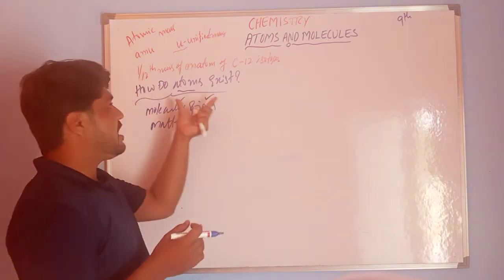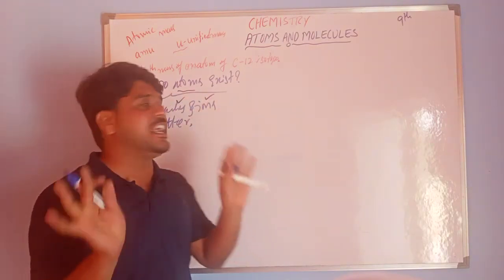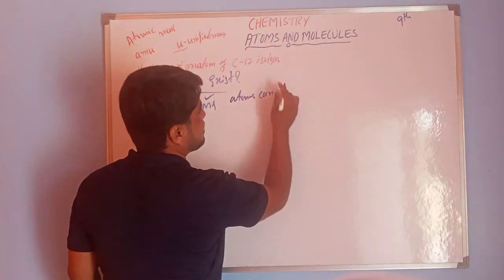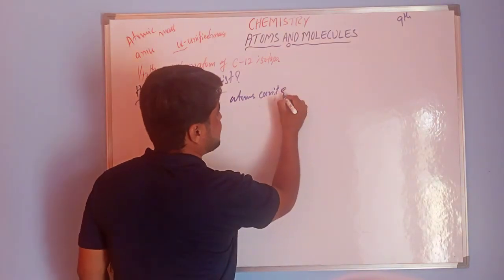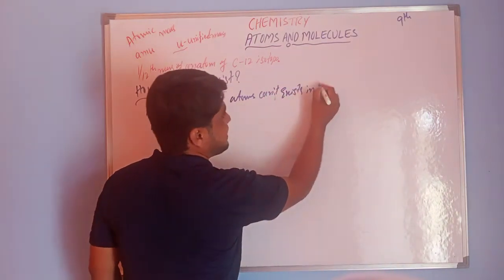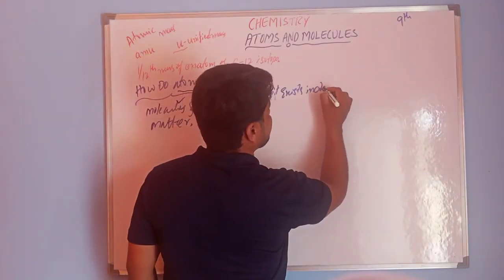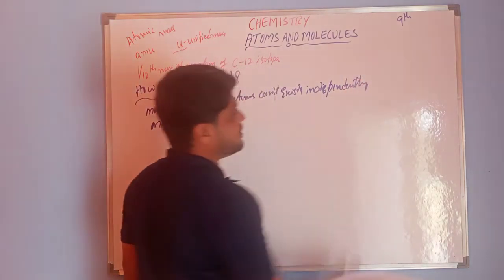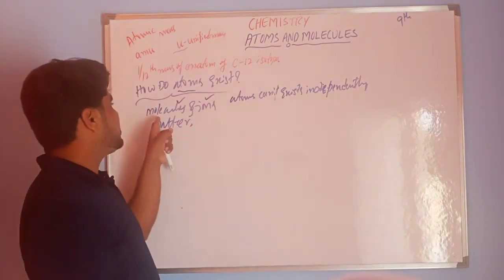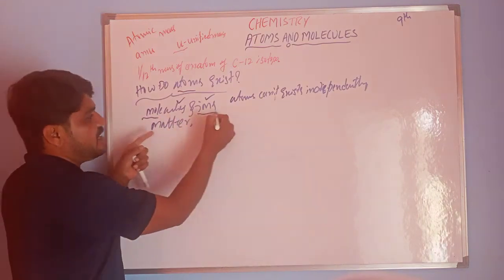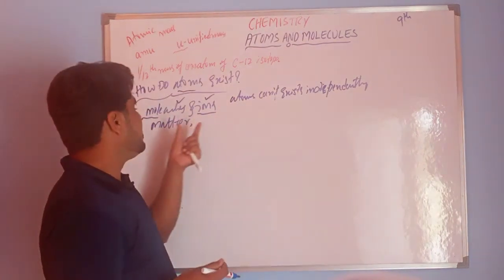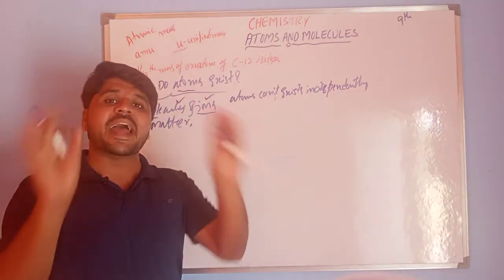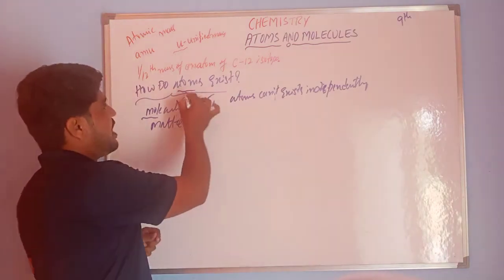Generally atoms cannot exist independently. They exist as molecules and ions. This is what we can touch, feel or see. These are all matter, and in that matter we can observe the atoms.